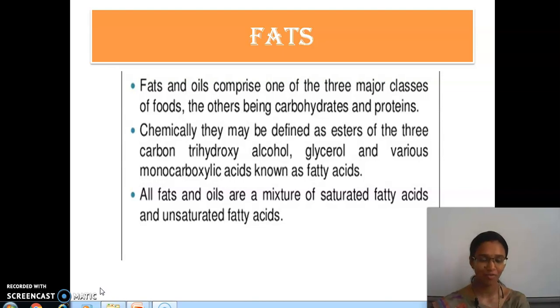Shall we continue now? I am going to ask you a few simple questions. Fats and carbohydrates are called as dash. Give me your answers. What must come there? They are called energy giving foods. Yeah, good. They are called energy giving foods.